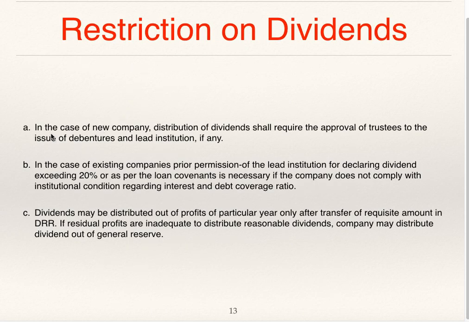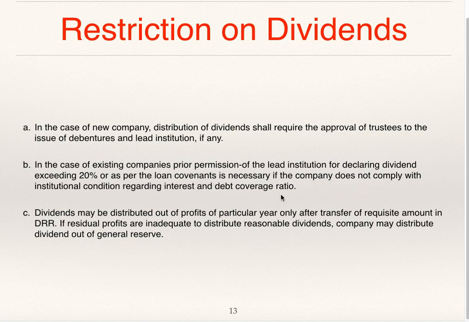Restriction on dividend. In case of a new company, distribution of dividend shall require approval of trustees of issue of debentures and lead institution, if any. In case of existing companies, prior permission of lead institution for declaring dividend exceeding 20%, or as per the loan covenant, is necessary, the loan agreement.